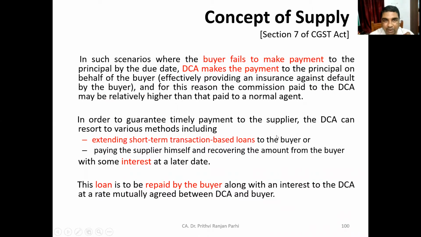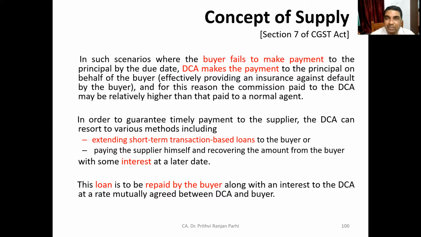Now, how it happens? So in this scenario, where there is a DCA arrangement, if the buyer fails to make payment, let us say due date has arrived and buyer has failed to make payment, then DCA makes the payment to the principal on behalf of the buyer. So the principal is assured of his money. And for this kind of additional services, DCA is given a commission.